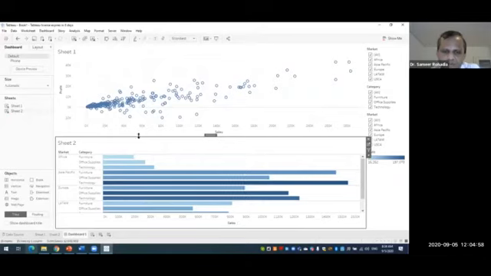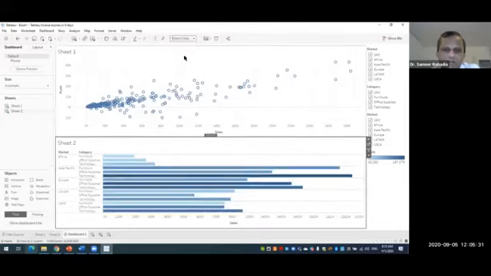then what you have to do, already in my case this sheet 2 is selected. Now, if I go a little bit above, here we are having this option of standard. If you click on that drop down arrow, then it says standard, fit width, fit height, and entire view. You can also select fit height if you want to see the whole sheet 2 together, but let us go for entire view only.